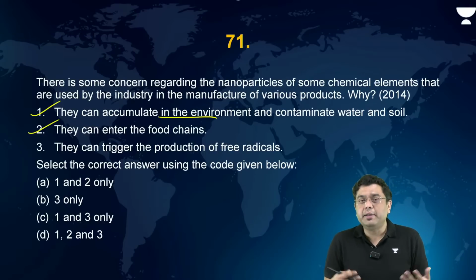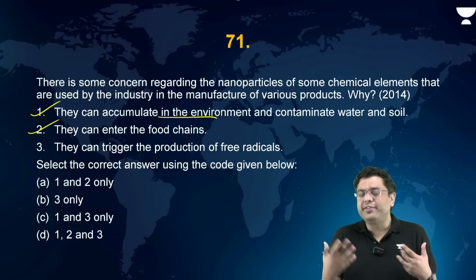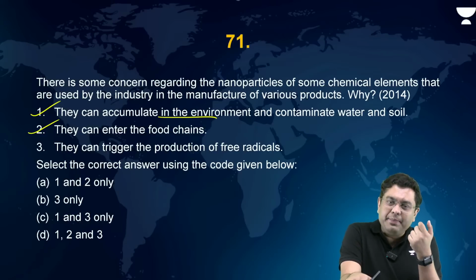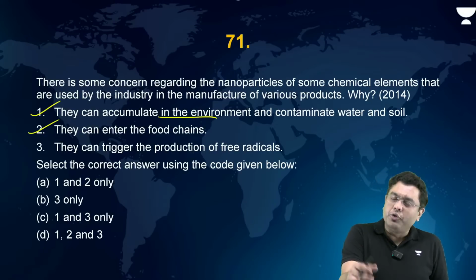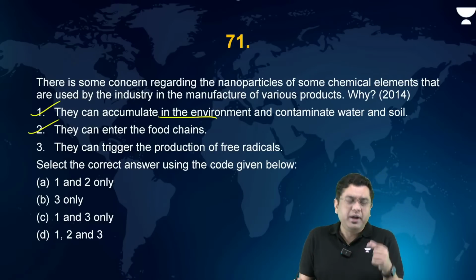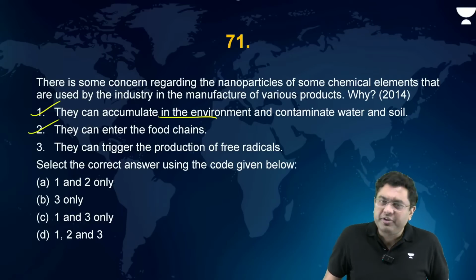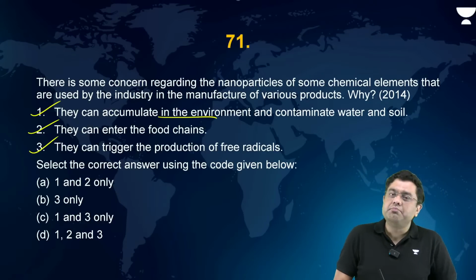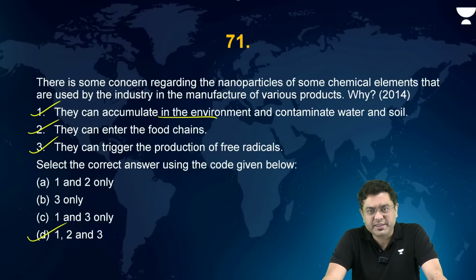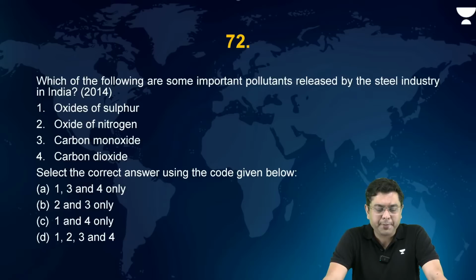They can trigger the production of free radicals. What does this mean, free radicals? Basically, these nanoparticles can be reactive in nature. So when they react with, let's suppose, oxygen, they can release a free radical of a hydrogen or oxygen compound, triggering multiple other reactions as well. So the correct answer in this case is D, 1, 2, and 3.